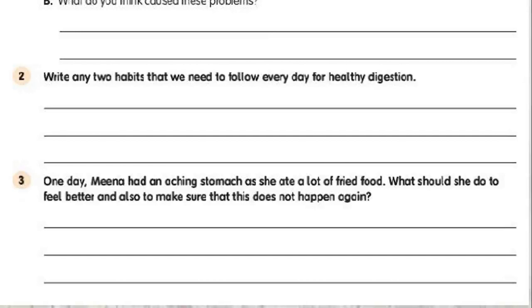Some of you may have that experience. What did you do at that time? Yes, at that time, we take some medicines prescribed by the doctor. After that, we can eat only healthy food. That way the problem does not happen again. Okay?